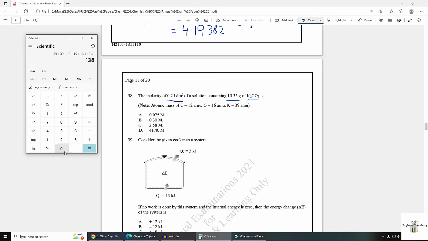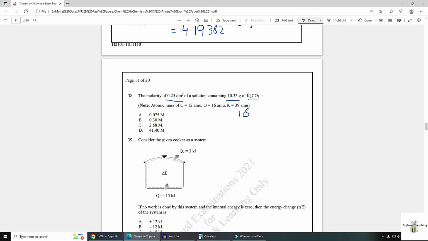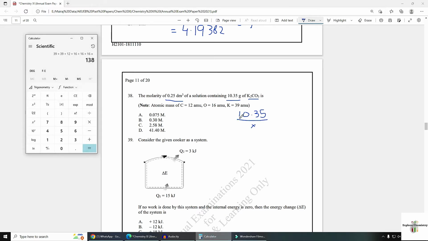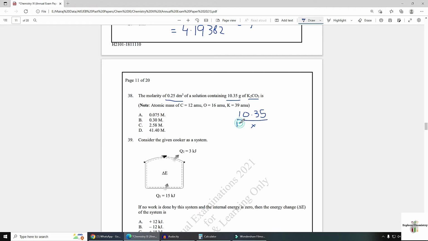So 138 is the molar mass. The formula is mass upon molar mass into volume in decimeter cube: 10.35 divided by molar mass 138 multiplied by 0.025.